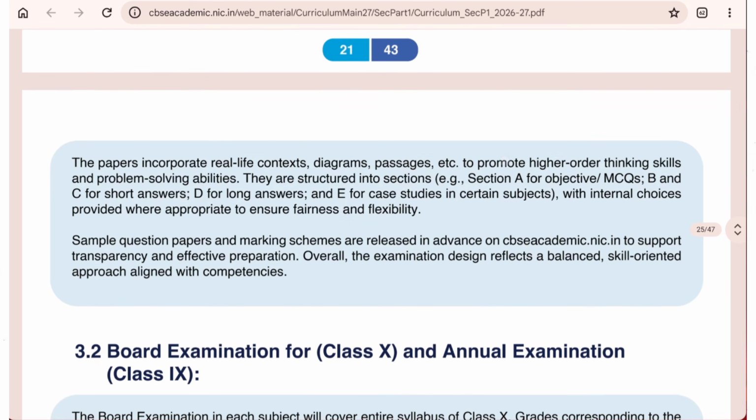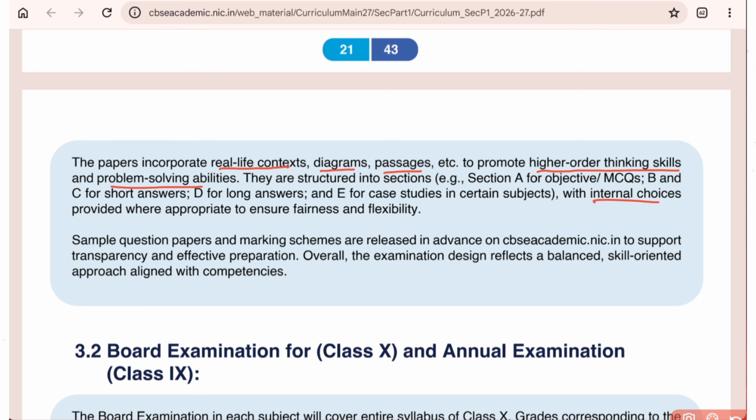Next, CBSE has also mentioned that the paper will incorporate real life contexts, diagrams, passages, etc., which promote higher order thinking skills and problem solving ability. They are structured into different sections: section A is for objective, sections B and C are for short answer, D is for long answer, and E is for case based study in certain subjects. Internal choice will continue.